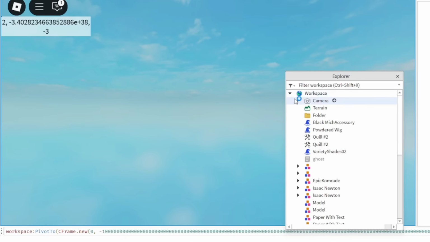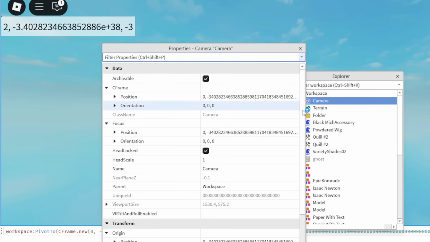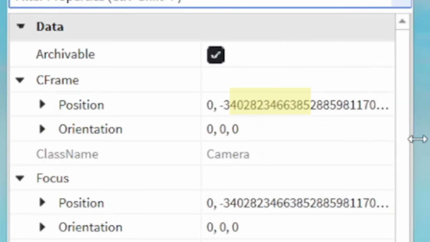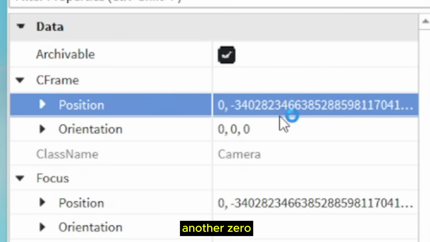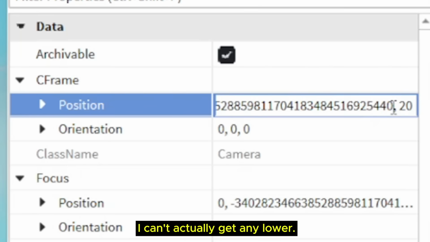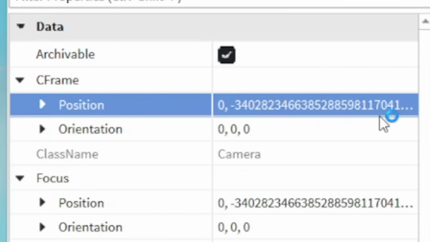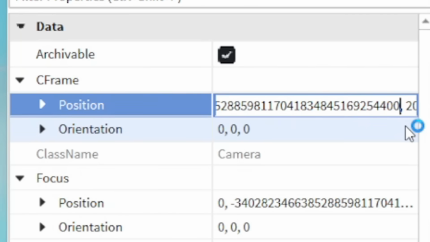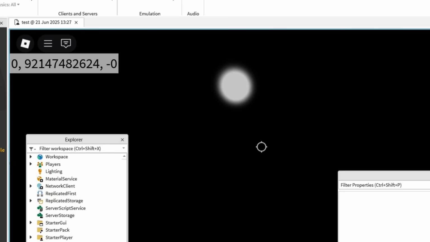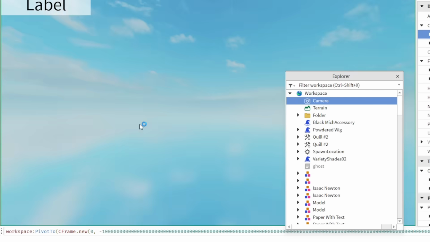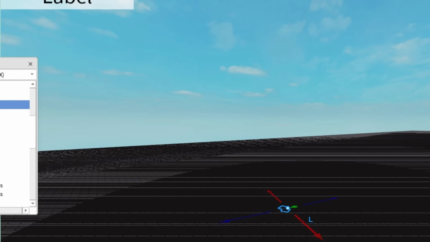Well, in the client, our camera's position is exactly the 32-bit floating point limit. Now, notice that if I add another 0 to this large number, I can't actually get any lower. I just get back to the limit. So, does this mean that this is the maximum depth? I mean, you'd expect at least some texture bugs like the sun disappearing, the screen flashing black, or something like that, but nothing happened.